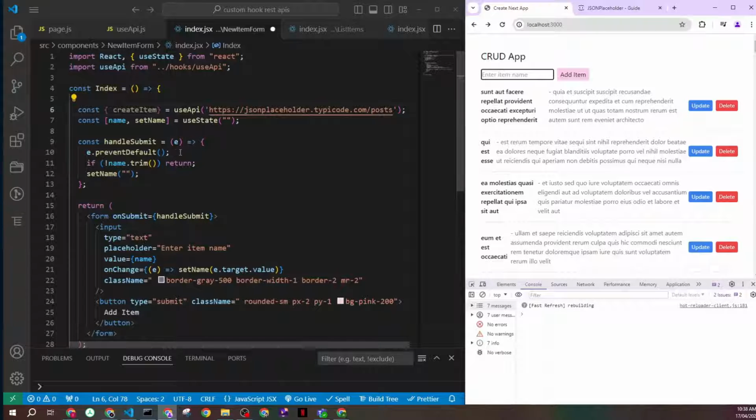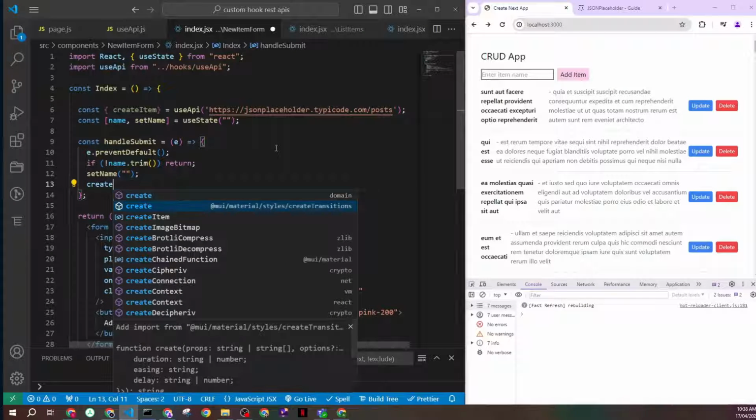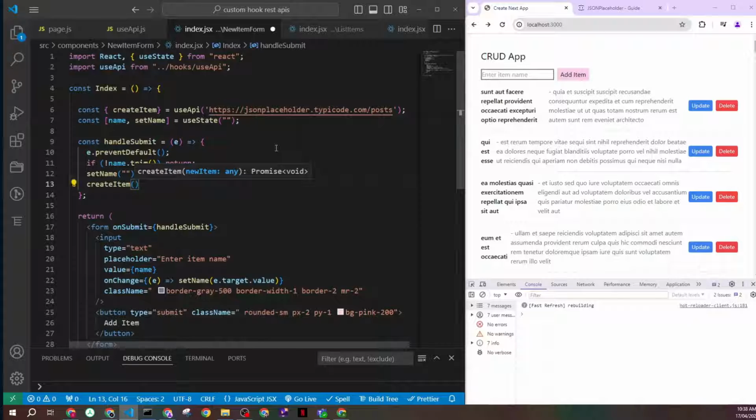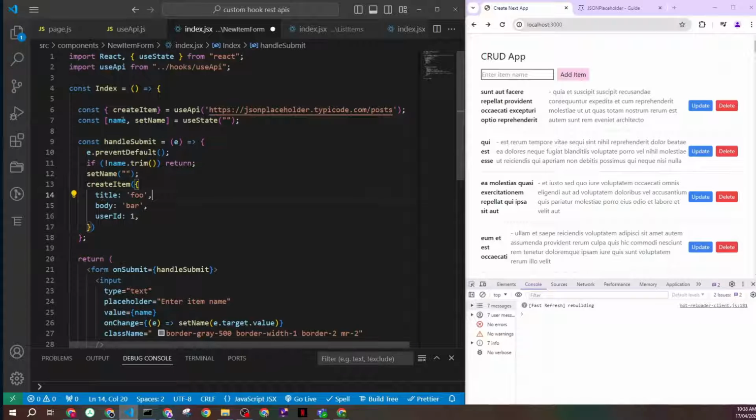So I'll call createItem. When all is done, I'll call createItem and pass it the updated object. Usually here it will be something read from your state, like name, or my title, for example. I'll just do that. But body I don't have in any field, so I'm just hard coding it now, just another content. And the user ID, usually you'll use something generic, creating your IDs using a third party.